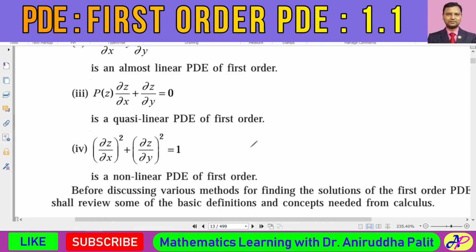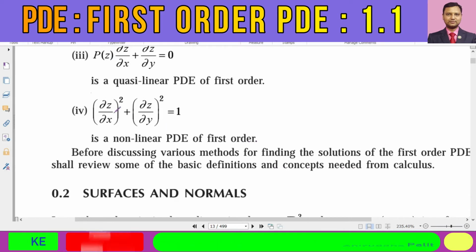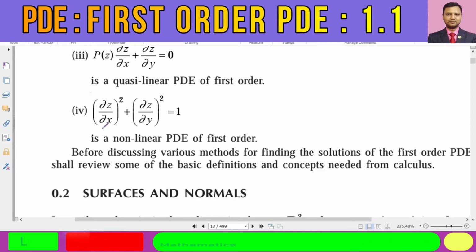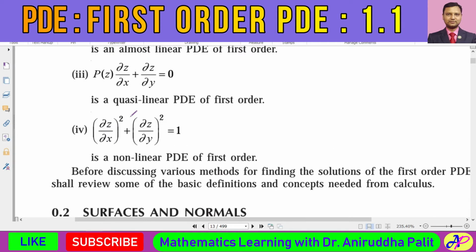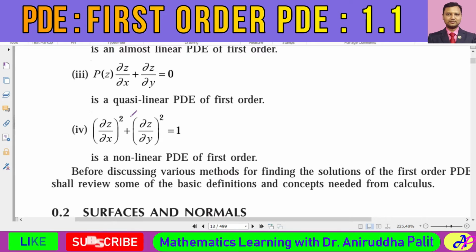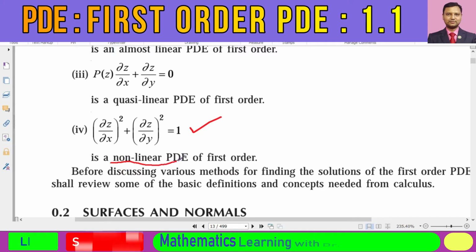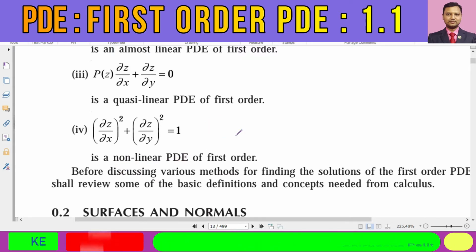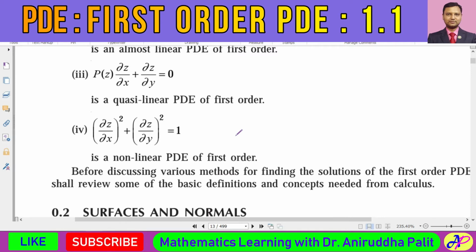And the last example over here, you see this is not linear at all. This is del z del x whole square, del z del y whole square is there. So these are not linear differential equations. Neither it is of quasi-linear category, nor almost linear category, nor purely linear category. So this is non-linear partial differential equation. Got it? So these are non-linear partial differential equations.